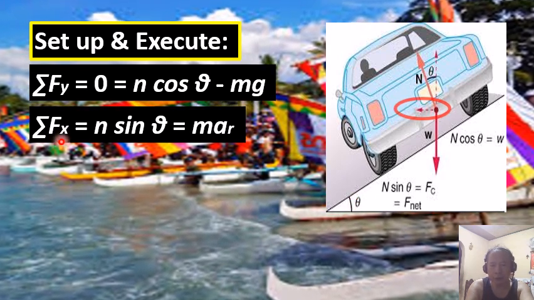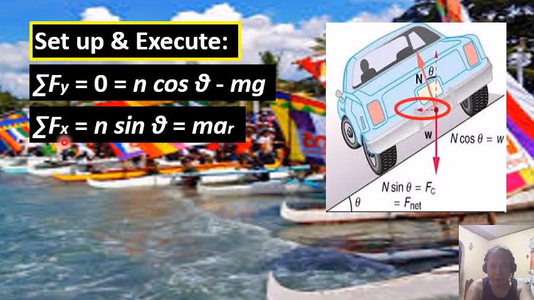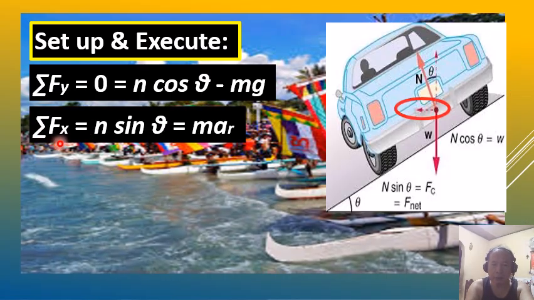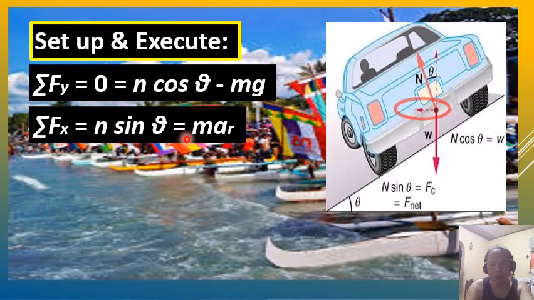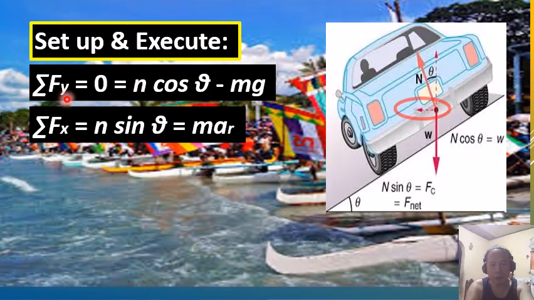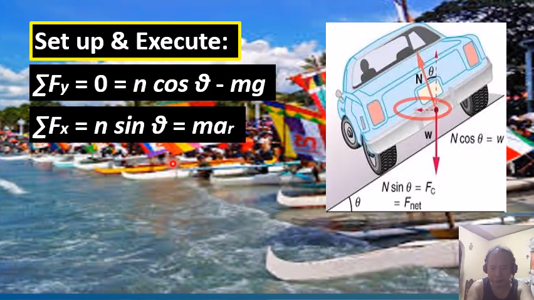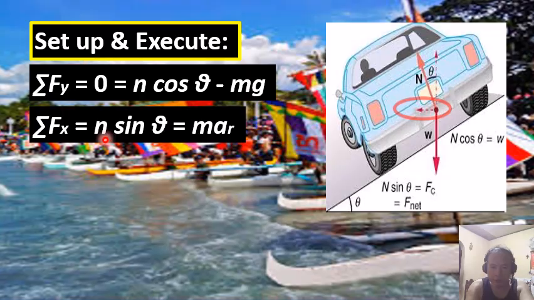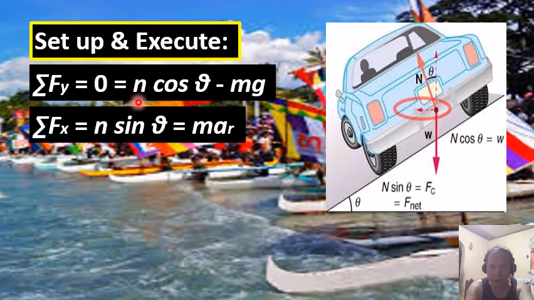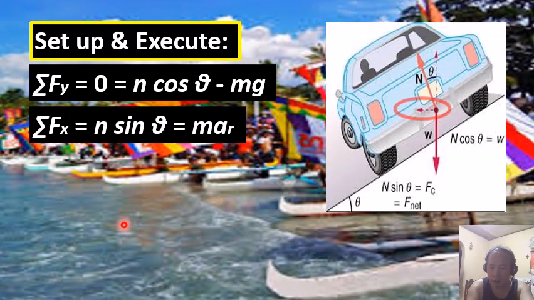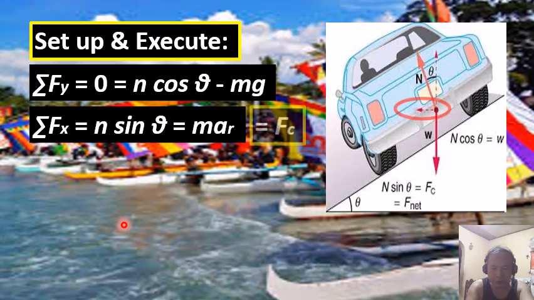And we can do that by simply dividing the summation of Fx equation by the summation of Fy equation. That is, when we divide n sine theta by n cosine theta, of course, we will get tangent theta.